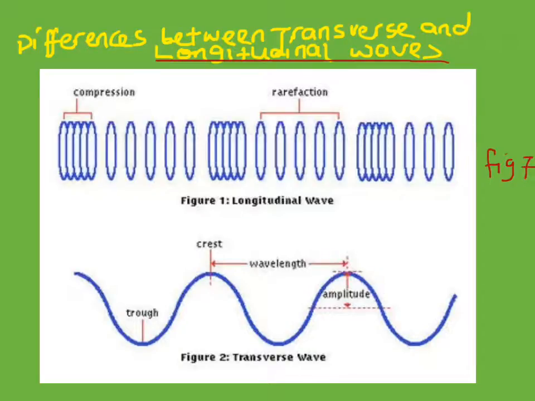You go to the next figure, figure 2, showing transverse waves. You can see that instead of compression and rarefaction, what we have is crests and troughs, with the crest being the highest point and the trough being the lowest point. This is a generalized distinction between transverse waves and longitudinal waves.